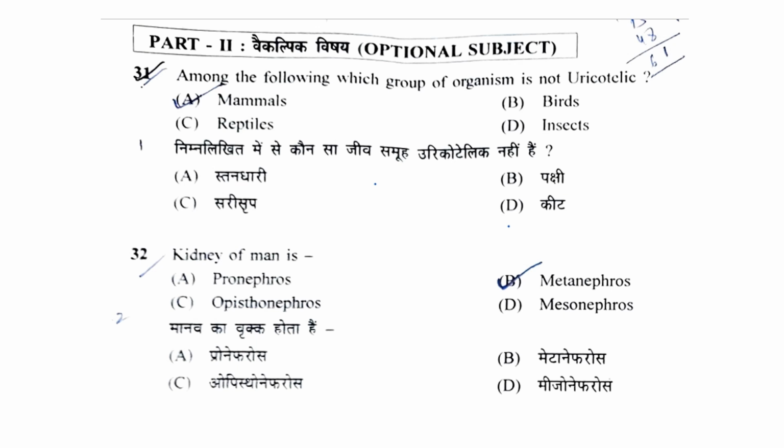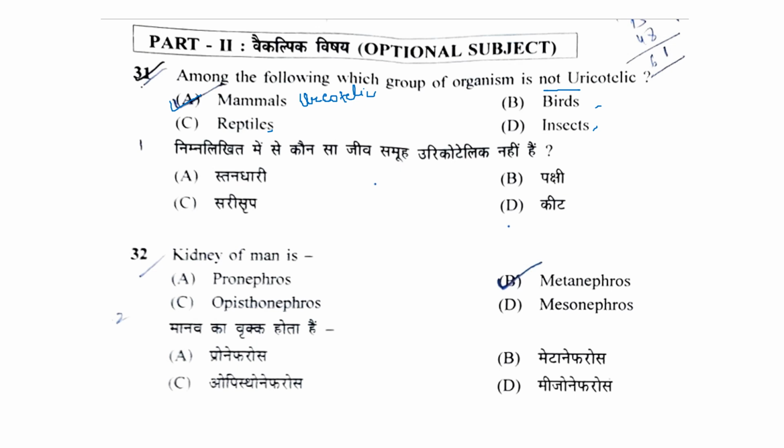Now, question number 1 in the optional subject. Among the following, which group of organism is not uricotelic? The answer is mammals. Mammals excrete urea, so mammals are ureotelic in nature, whereas birds, insects, and reptiles are uricotelic. In this question, it is asked which organism is not uricotelic, so the answer will be mammals.